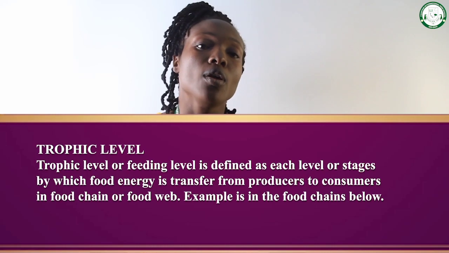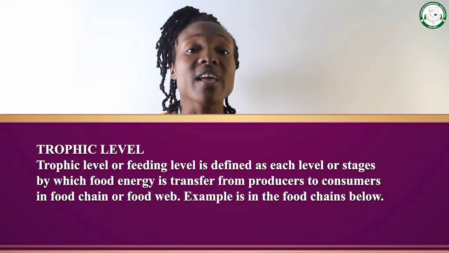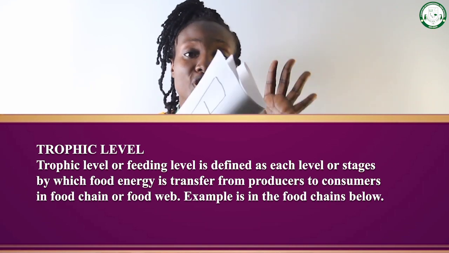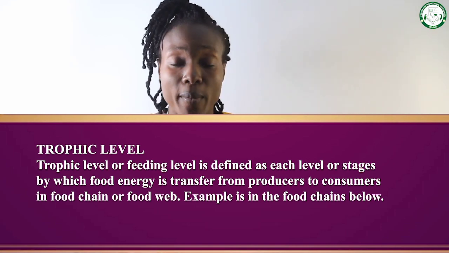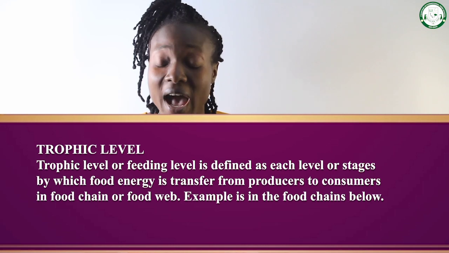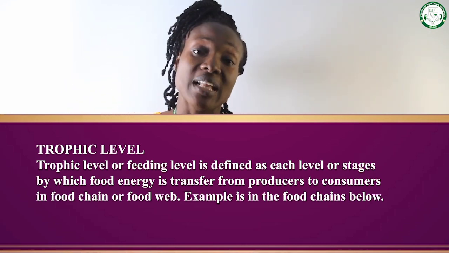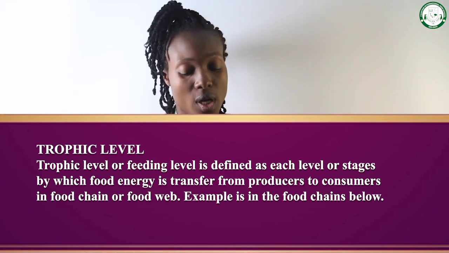Now we have trophic level. Trophic level is each level in a food chain or a food web. That is a trophic level.